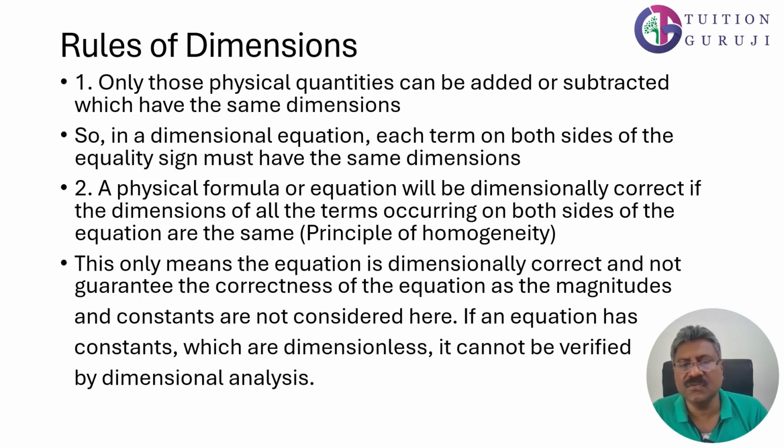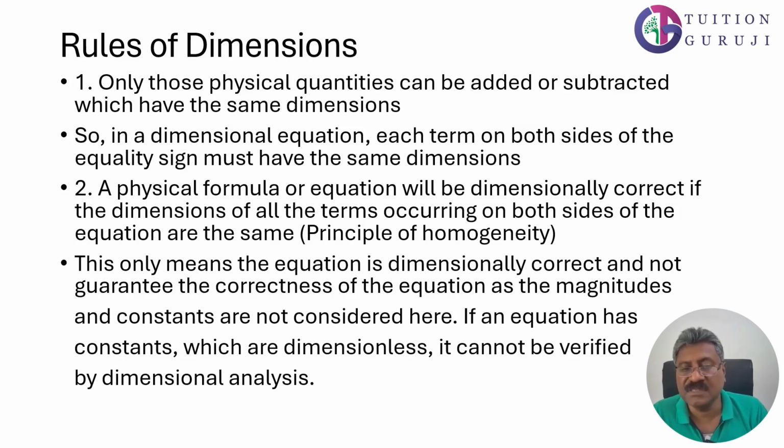Let us see what are the rules of dimensions. Rule 1: only those physical quantities can be added or subtracted which have the same dimension. So in a dimensional equation, each term on both sides of the equality sign must have the same dimensions. Rule 2: a physical formula or equation will be dimensionally correct if the dimensions of all the terms occurring on both sides of the equation are the same. This is called the principle of homogeneity.